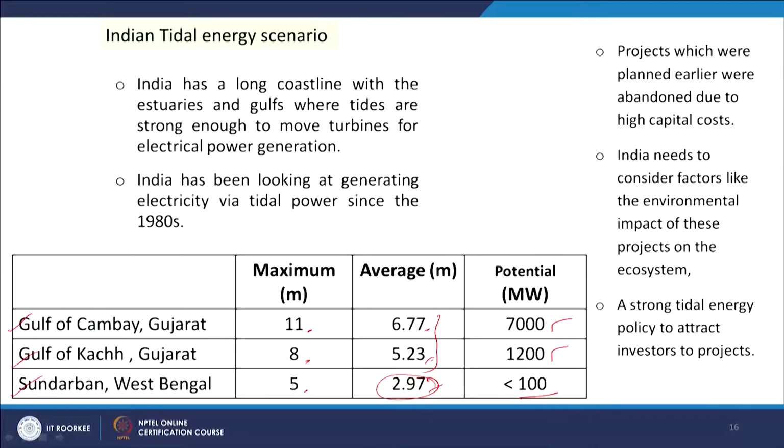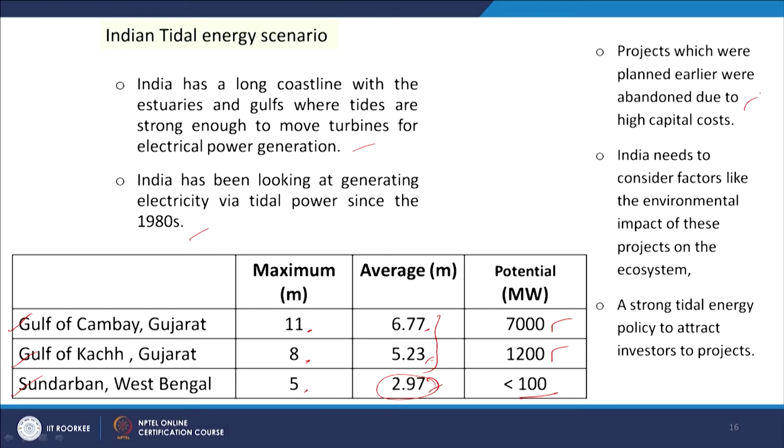India has a long coastline with estuaries and gulfs where tides are strong enough to move turbines for electrical power generation. India has been looking at generating electricity by tidal power since the 1980s, and projects planned earlier were abandoned due to high capital cost.